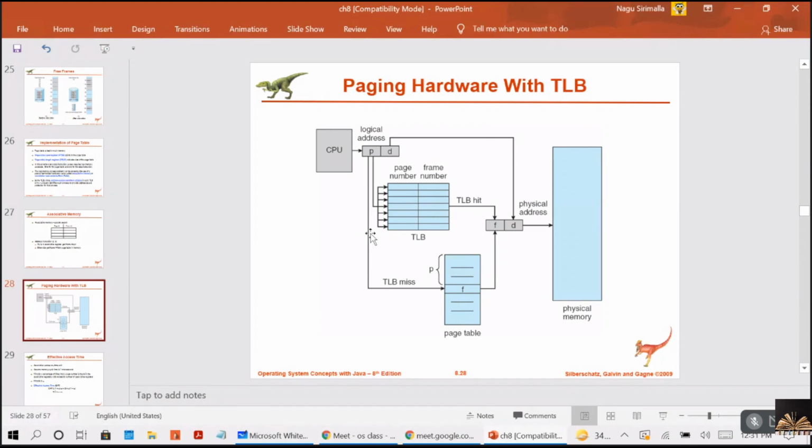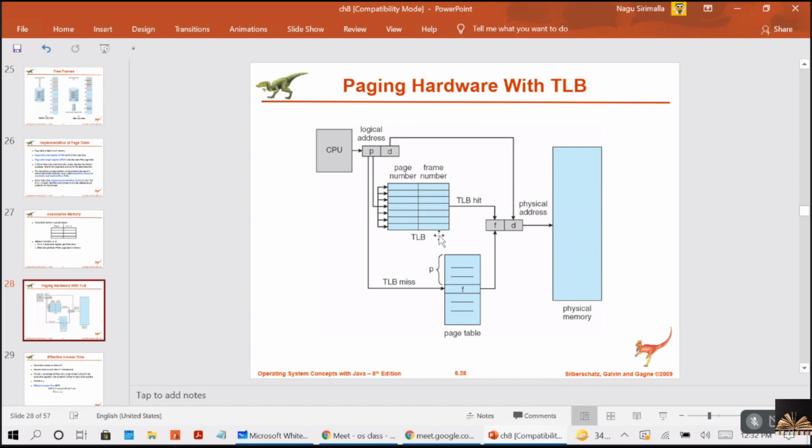Now, the TLB contains only a few of the page table entries. Remember, the TLB will not have all the entries of the pages. It will have only a limited number of pages from the page table, right?